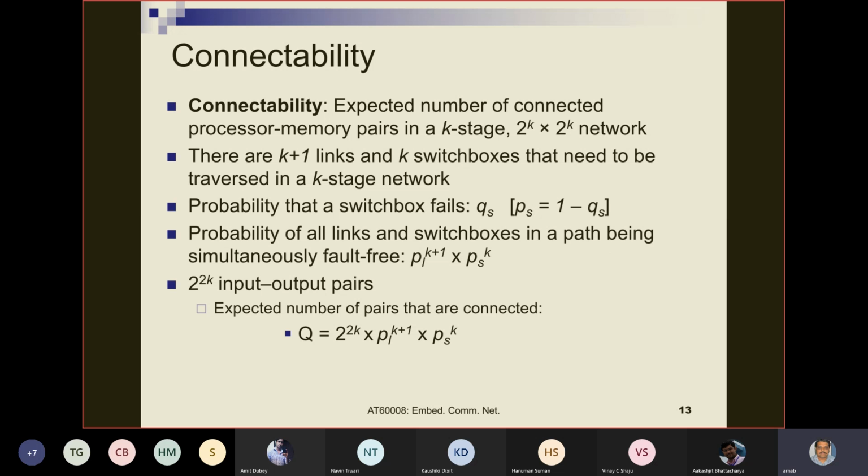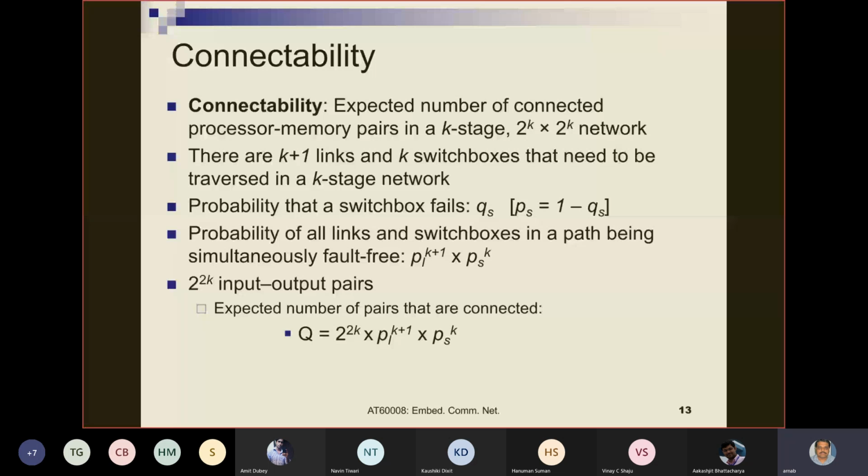Now, let us move to the second parameter of analysis, connectability. So what is connectability? We said connectability is the expected number of connected processor memory pairs in a k stage 2 to the power k cross 2 to the power k network. So connectability is the expected number of connected processor memory pairs in the presence of a failure process. This is what we told.